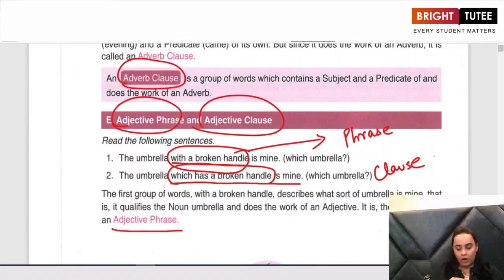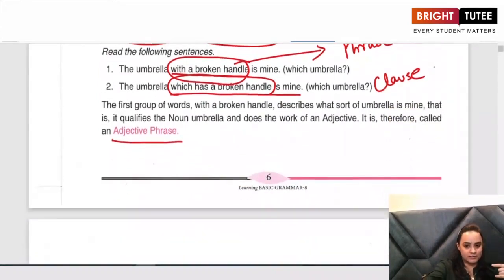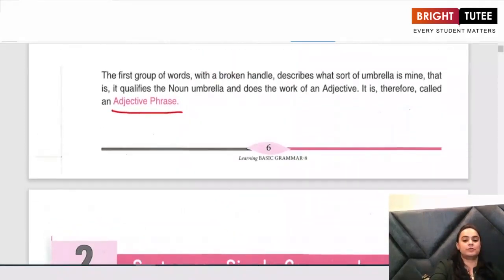On the other hand, in the second sentence, I am describing my umbrella in the form of a clause, "which has a broken handle." So this is an adjective clause. So when I describe something using a phrase, it is an adjective phrase. And when I describe something using a clause, it is an adjective clause.